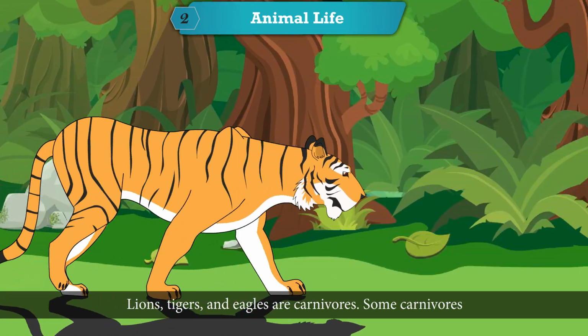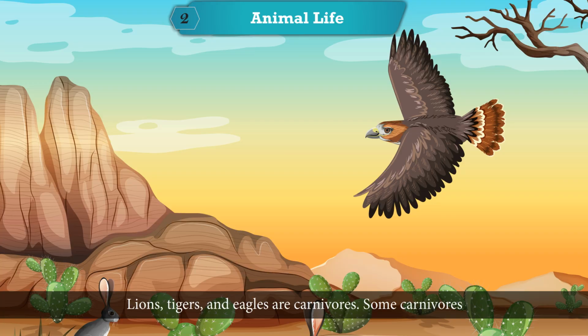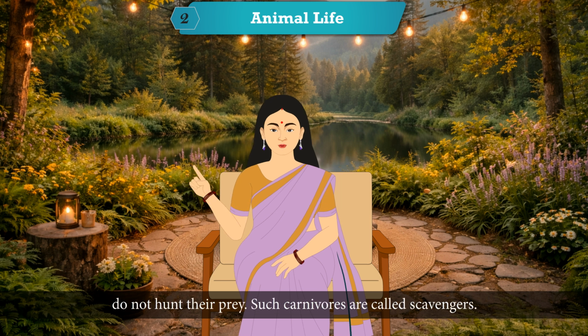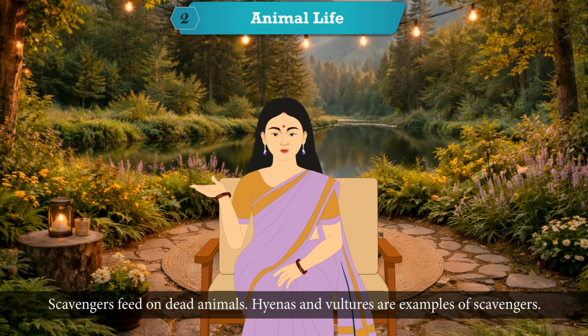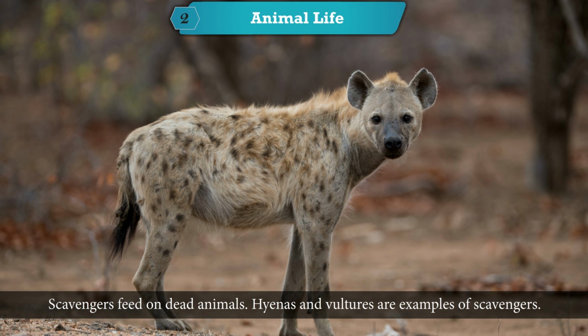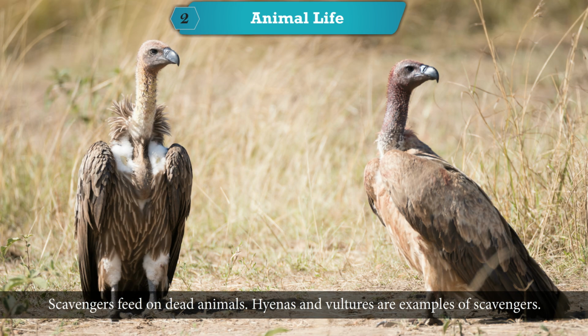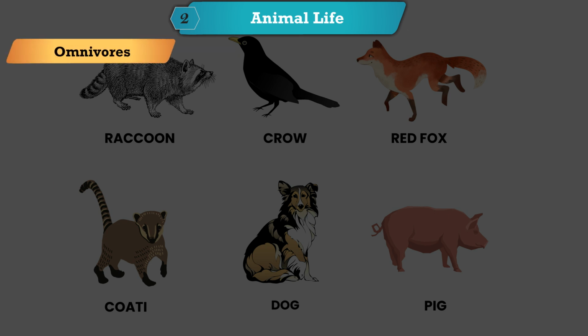Lions, tigers, and eagles are carnivores. Some carnivores do not hunt their prey. Such carnivores are called scavengers. Scavengers feed on dead animals. Hyenas and vultures are examples of scavengers.